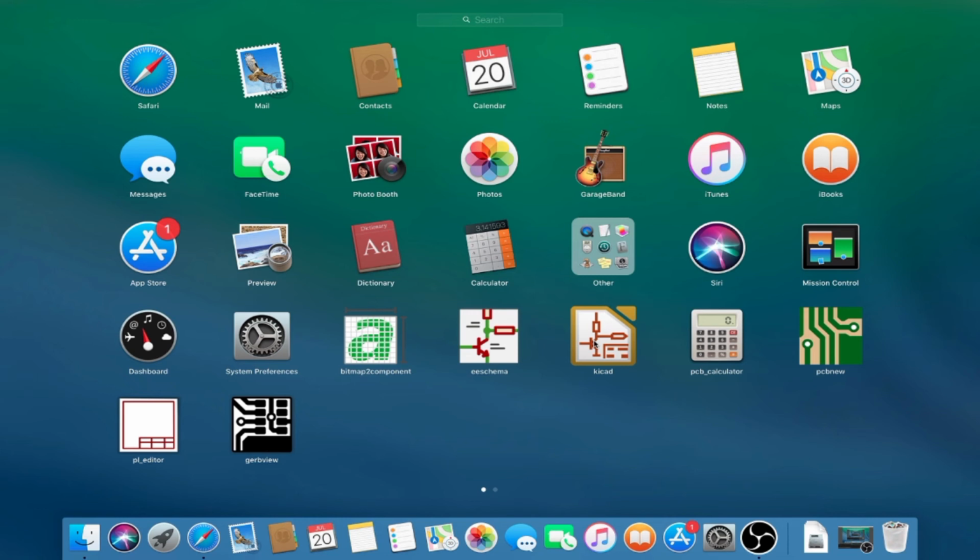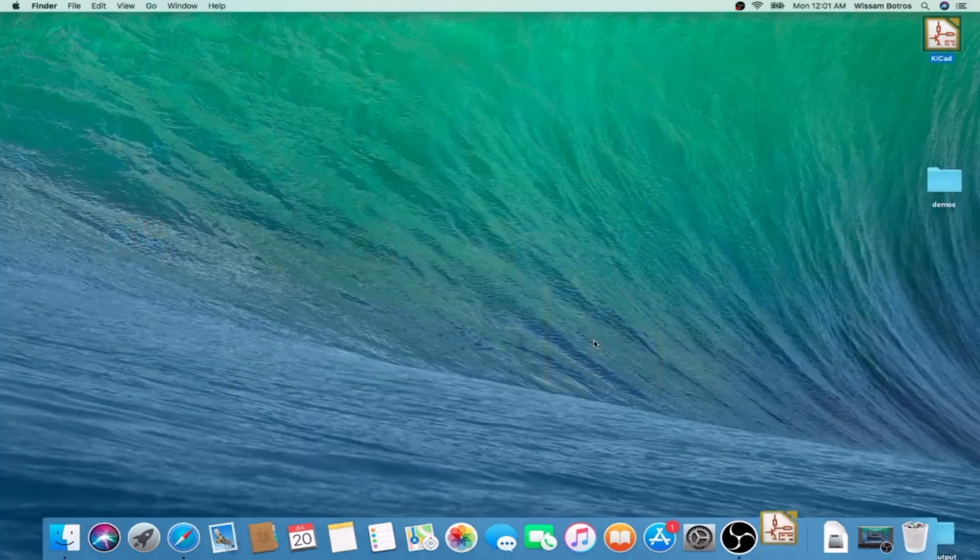We'll talk about those later, but for the Mac users, it's important for the first time, if you want to open those, to open them from within the KiCad project manager. I double clicked on it. It's going to open.